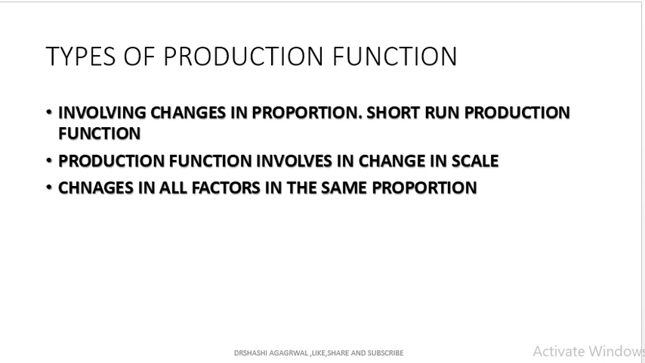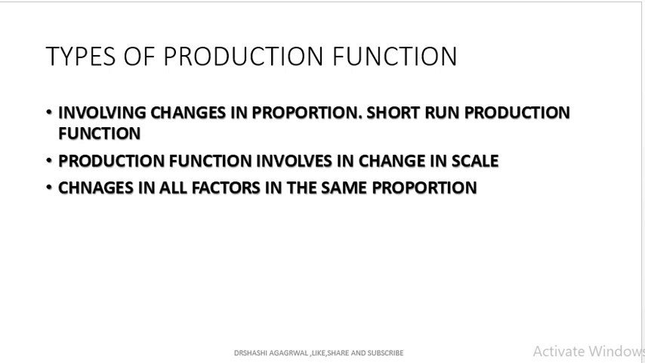So under the short run production function, we are making changes in the proportion. The return which we are having is the return to factor, because here one factor is variable and other factors are fixed. A production function which involves changes in scale is in the long run, where all factors are variable. Here the changes are in all factors in the same proportion.